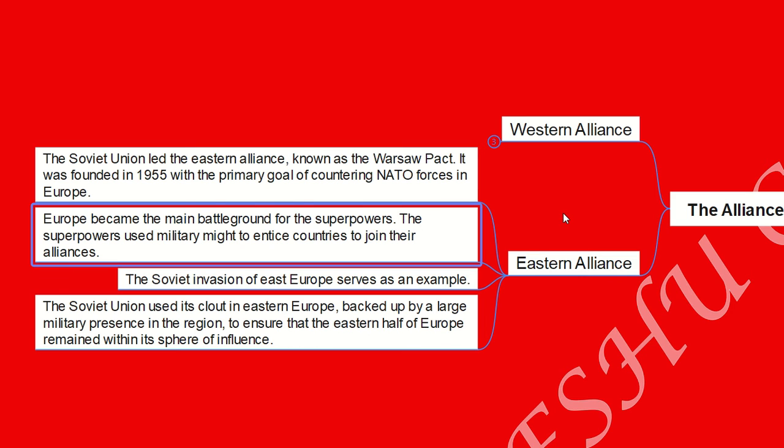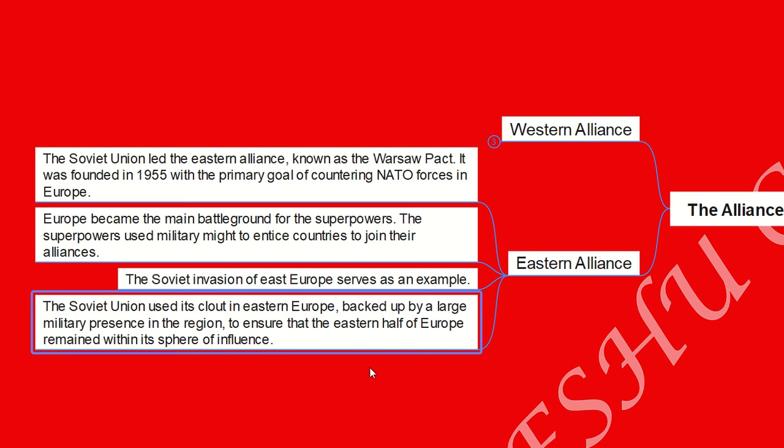Europe became the main battlefield for the superpowers. The superpowers used military might to entice, to force the countries to join their alliances. Here we need to see the expansion of the Soviet Union in Eastern Europe as an example, where the Soviet Union used its mighty military strength to force or convince the countries to join its side.